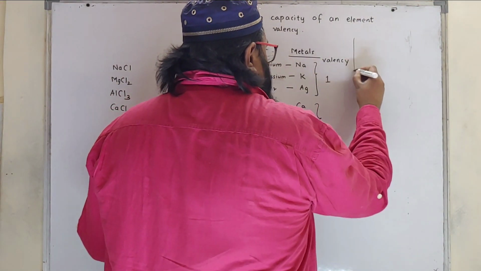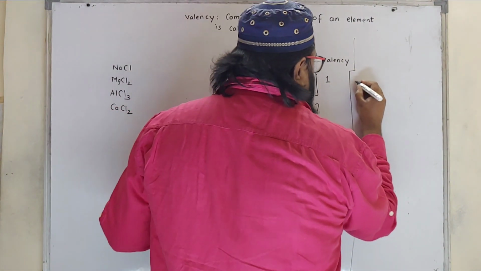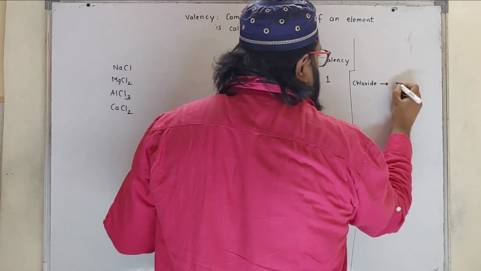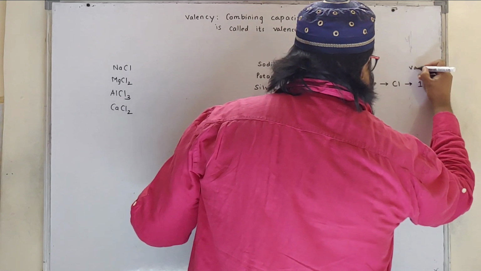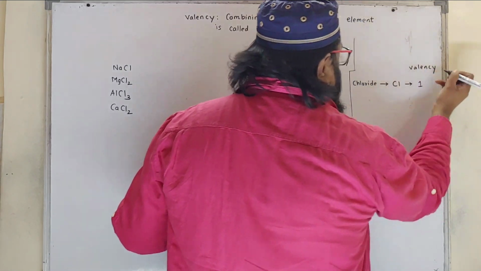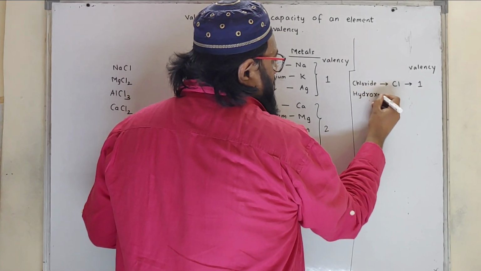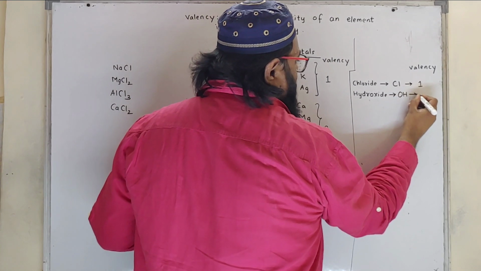Then we need to remember chloride. What is chloride? Chloride is Cl. Its valency is 1. Hydroxide is OH, again valency is 1.